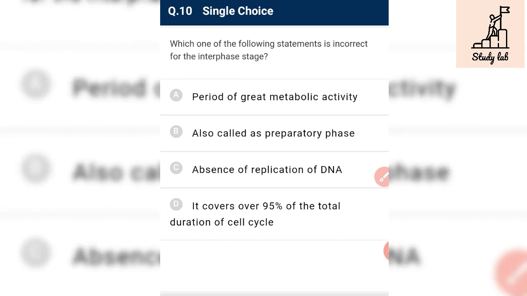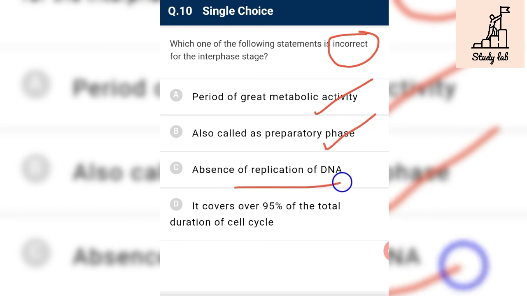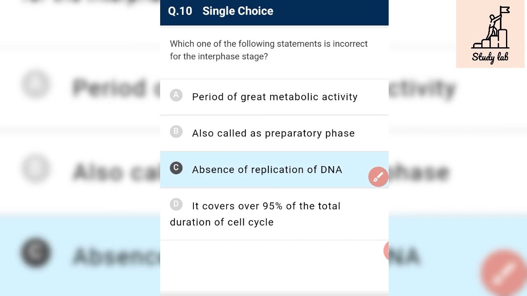Which one of the following statements is incorrect for the interphase stage? It is a period of great metabolic activity, yes, that is correct. Also called the preparatory phase, yes. Absence of replication of DNA, no. In S phase there is replication of DNA, so replication of DNA does occur in interphase. It covers over 95% of the total duration of the cell cycle, yes. So C is incorrect and the required answer.